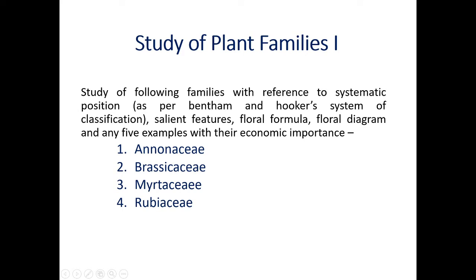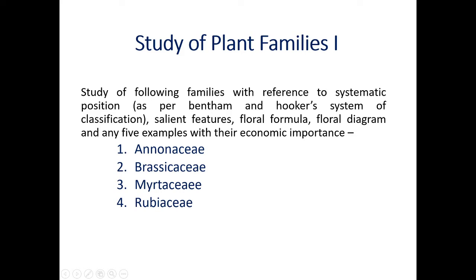Now, the third topic as per our syllabus is the study of plant families. In this topic, we have to study a total of 8 families belonging to angiosperms. Study of plant families with reference to their systematic position, as per one example of natural classification system proposed by Bentham and Hooker. Then salient features, floral formula, we have to draw floral diagram, and any 5 examples with their economic importance.